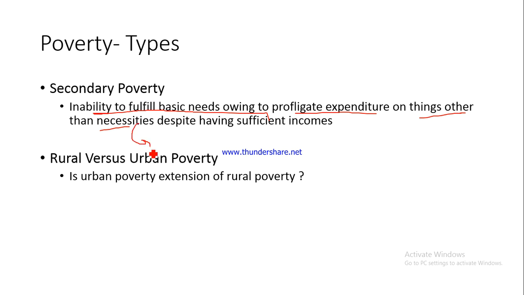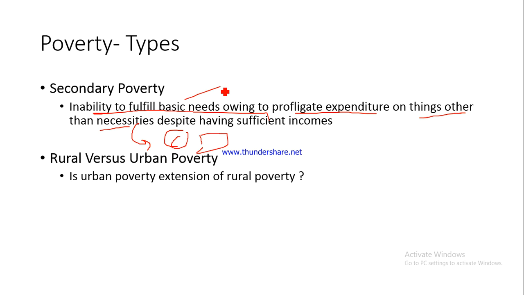We have taken up this example here on things other than necessities. It could be a cake, it could be a chocolate, it could be a car. So on these kinds of things, you have spent unnecessarily a very high amount. Because of this, you simply do not have the money to spend on basic needs. Is this understood? And that is what basically is secondary poverty.